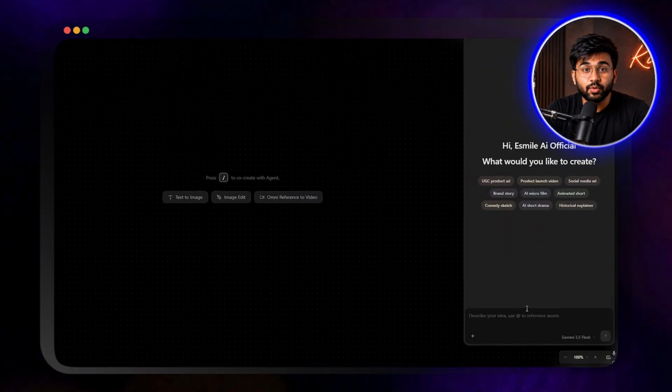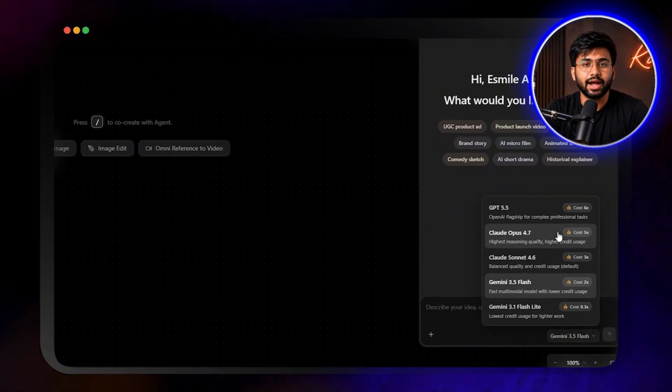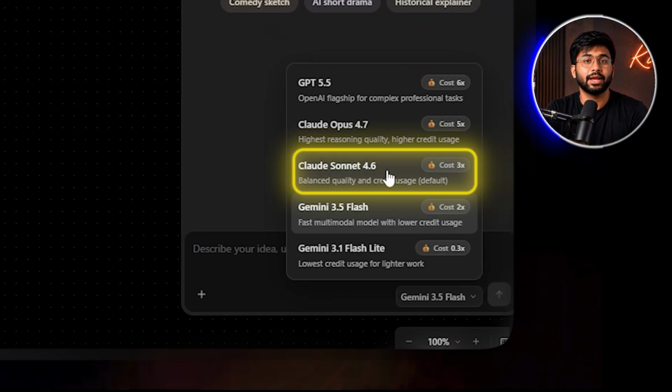And here's something important. You can select which model powers this agent. I ran Claude Sonnet 4.6 as my creative co-director. This is not a basic chatbot. This is one of the most advanced language models available today, acting as your personal script supervisor.